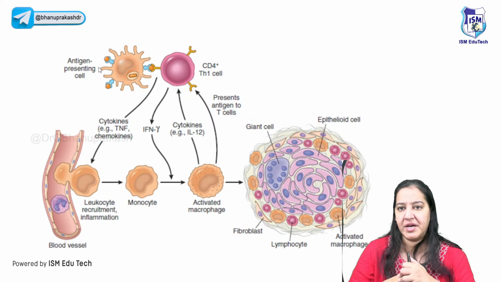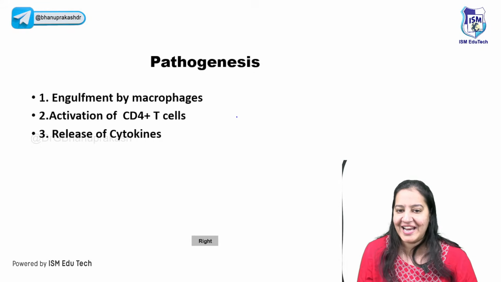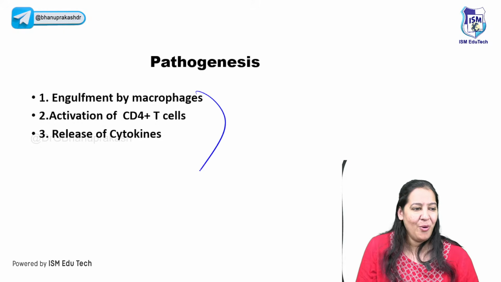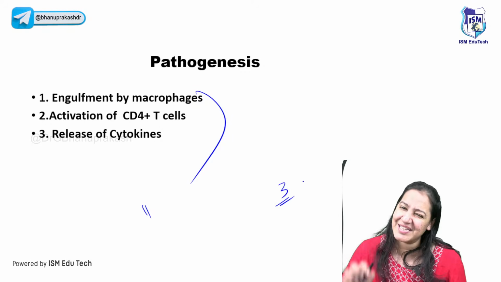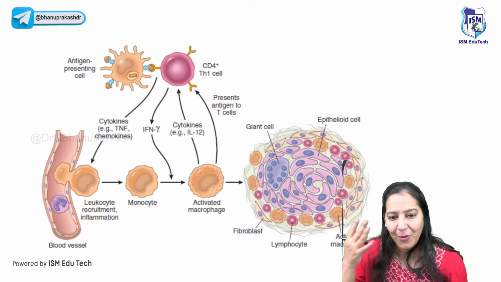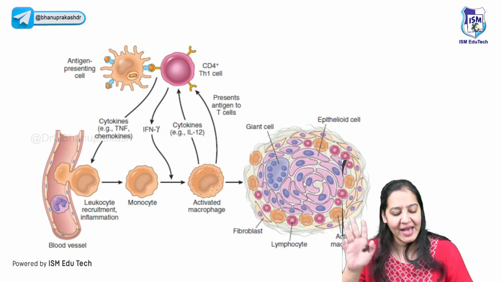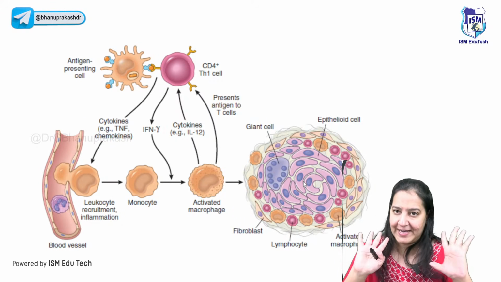In chronic inflammation, there are only 3 steps, not 11 steps. Very easy to understand. In acute inflammation, there were 11, but in chronic, only 3. It's a very small topic. So how does it happen? Let me show you all 3 events in this diagram.